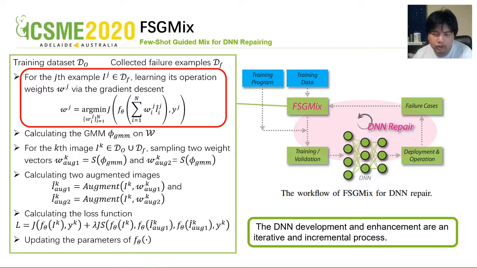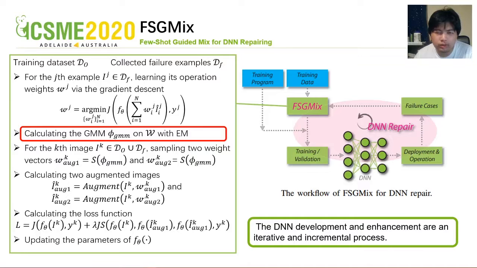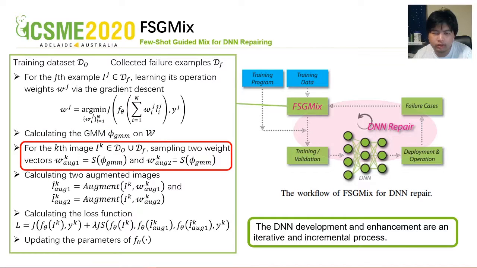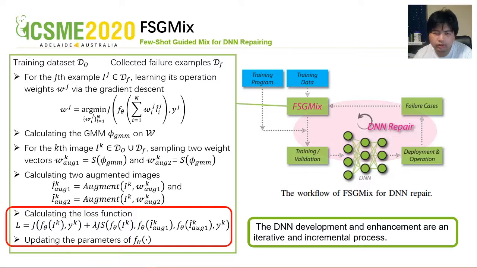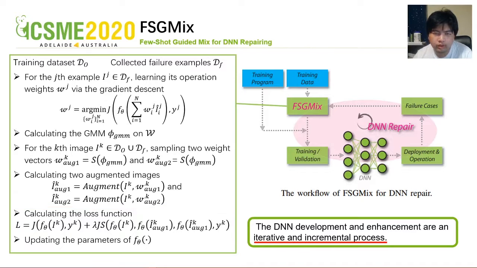To this end, we calculate each failure example's corresponding weight by solving this equation. As a result, we collect weight vectors and construct a set W. Then we use the W to fit an n-dimension Gaussian mixture model via the expectation maximization algorithm. After that, for the images in the training dataset and failure examples, we randomly choose two images and sample weight vectors using the fitted Gaussian mixture model. After that, we generate their augmented images. Finally, we calculate the loss function and update the parameters of the DNN. This is an iterative and incremental process.